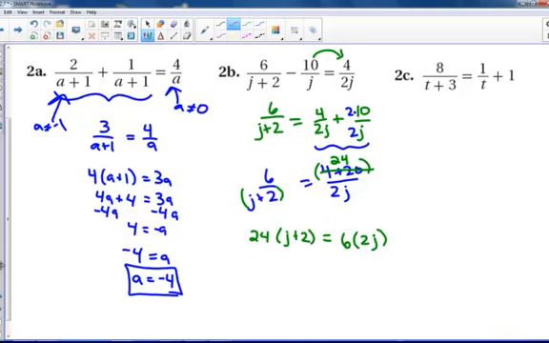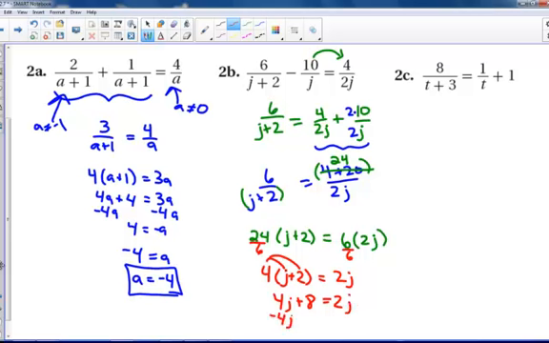Now, before you go multiplying through, this 24 and this 6 have a 6 that I can take out of them, so I can divide this by 6 and divide this by 6. So I could write this as 4 times j plus 2 equaling 1 times 2j. So 4j plus 8 equals 2j.